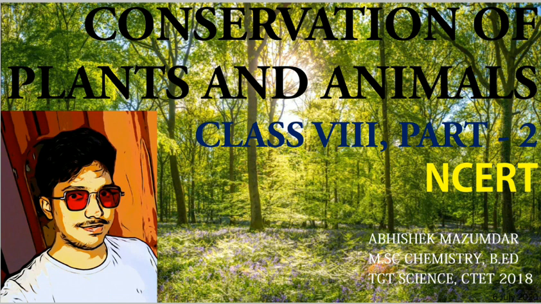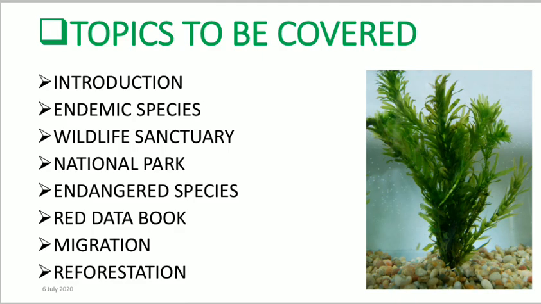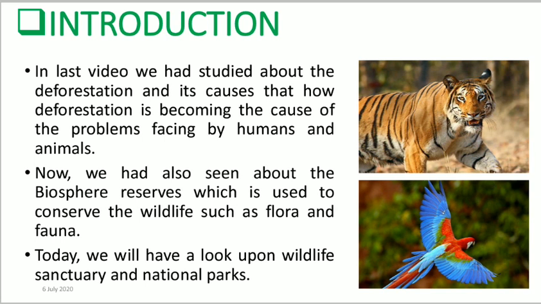In our last video, the previous video of conservation of plants and animals, part 1, we had already covered a few topics such as deforestation and its consequences, along with the biosphere reserves and some of the biosphere activities. Now, in this topic, we are going to cover what endemic species are, as well as wildlife sanctuaries, national parks, and endangered species, and we will have a look over the red data books, migration and reforestation. So continue with me to watch the whole video.